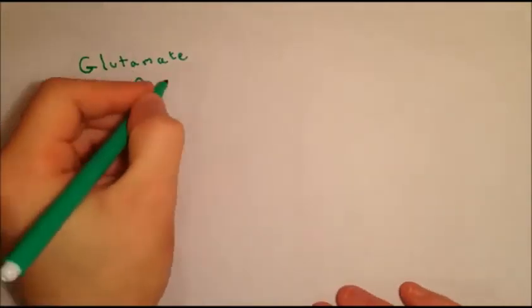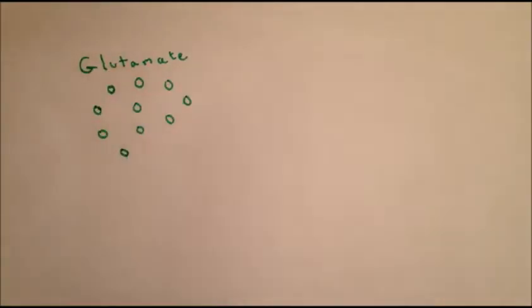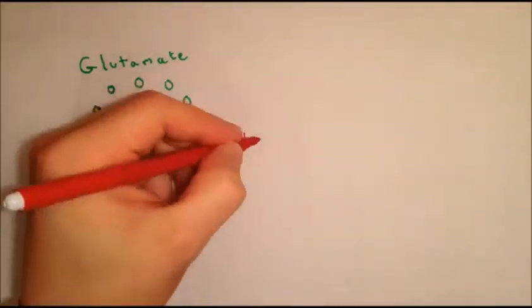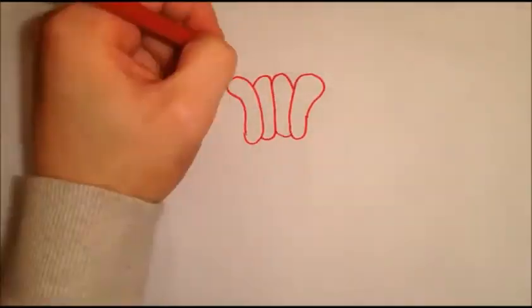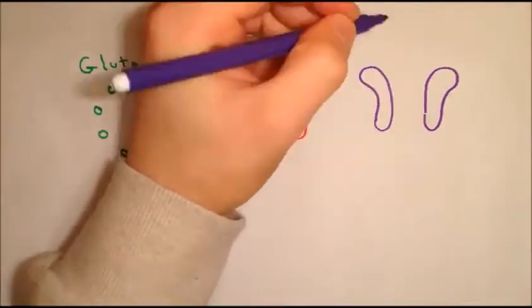But how does this happen? Well, the best understood example is synaptic plasticity in hippocampal neurons, and in this case, it's all to do with glutamate receptors. Glutamate is the principal excitatory neurotransmitter in the brain, and there are two particularly important glutamate receptors: AMPA receptors and NMDA receptors.